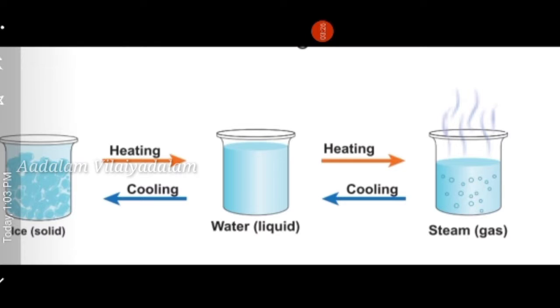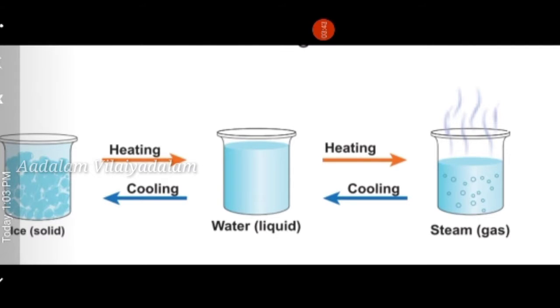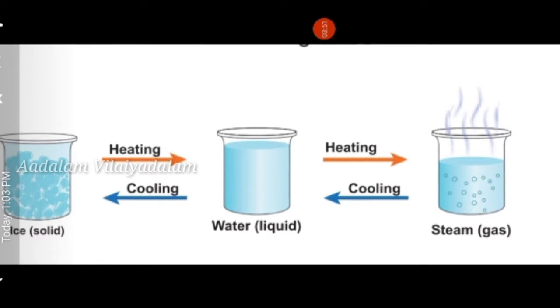Vaporization. Next, you apply cooling energy, and steam changes into water. That process is called condensation. Again you apply cooling energy, and the water changes into an ice cube. That process is called freezing.